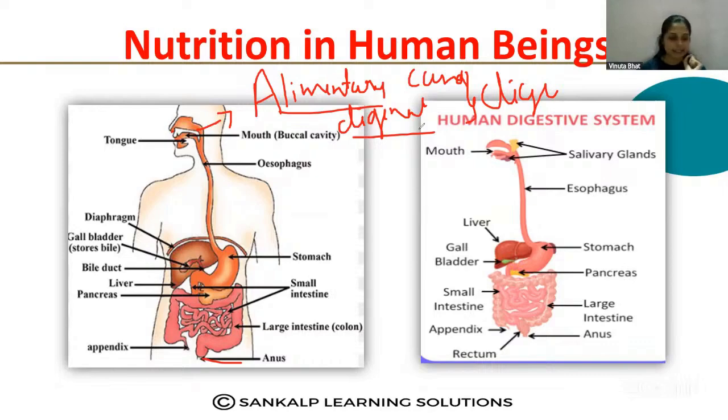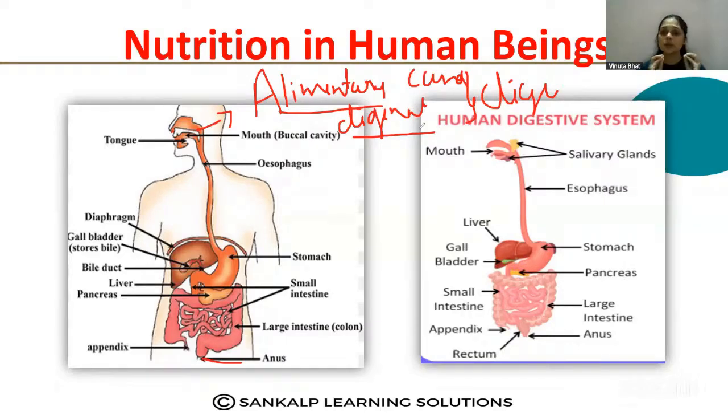Listen carefully. In human beings, what happens is that they are not able to absorb the nutrients directly which are present inside the food, because the nutrients are very complex, and these complex nutrients should become simple forms. Only then will our body absorb these nutrients and get energy. The complex nutrients, whether proteins, carbohydrates or fats, must convert to simple forms. Then only our digestive system is able to absorb these nutrients and transfer them to the blood.